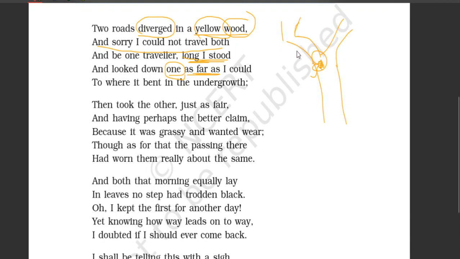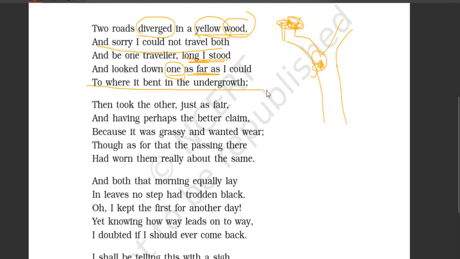The road bent like this into the undergrowth. There was a lot of dense growth of plants and bushes, and into that the road bent. So till where he could see the road, he observed it very carefully. Yes, whenever we make a choice, we need to be very careful about the choice, right? So that's how it happened.